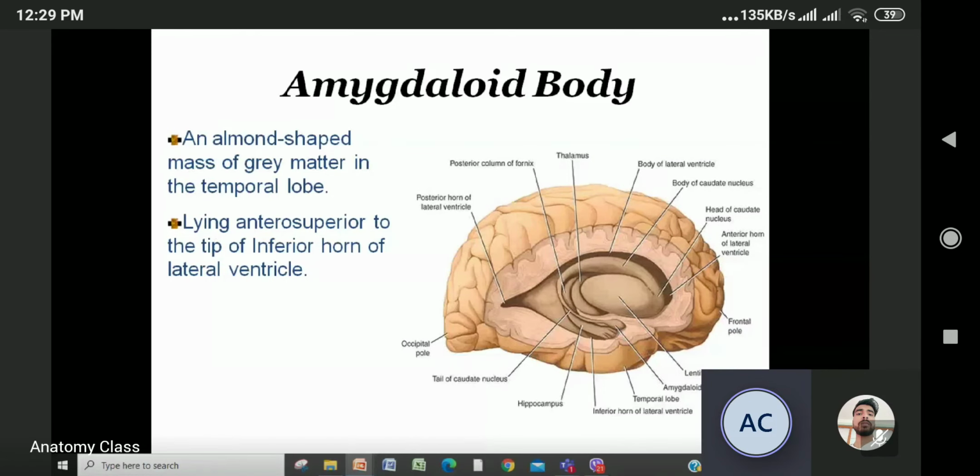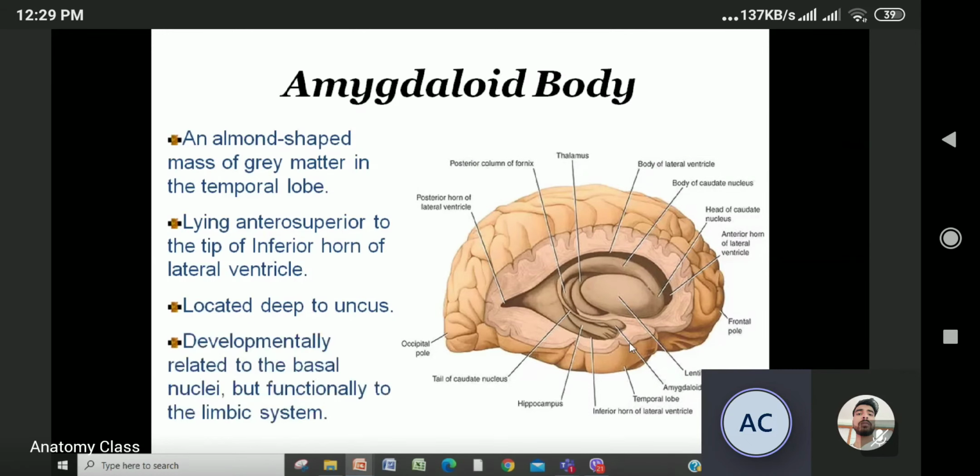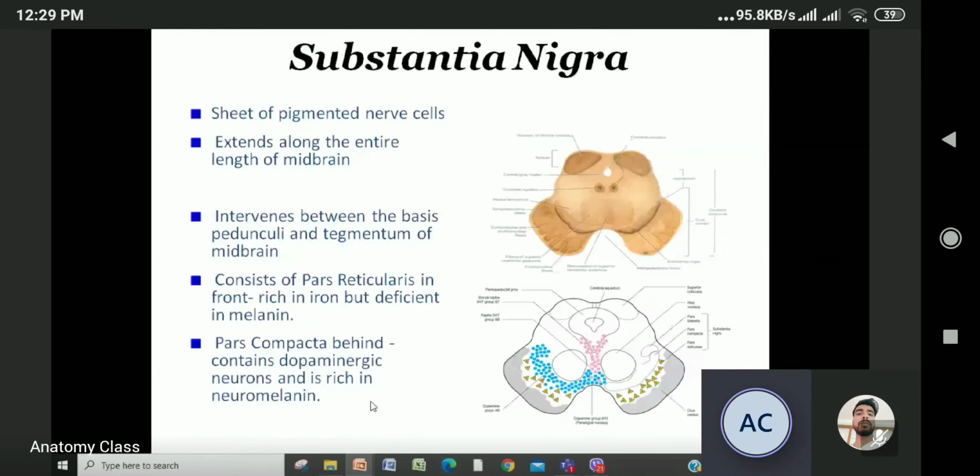Are you clear up to here? What you have studied: caudate nucleus, putamen, globus pallidus, rostrum, external capsule, extreme capsule, and amygdaloid body. Okay, up to here you have studied. Now, deep to this amygdaloid body, you will get the uncus. Developmentally, it is related to the basal ganglia, this amygdaloid body, but functionally it is related to the limbic system. Okay? Developmentally, it is related here, but functionally it is related to the limbic system.